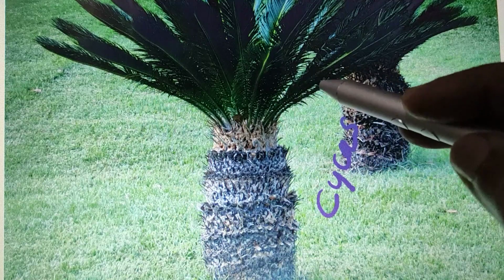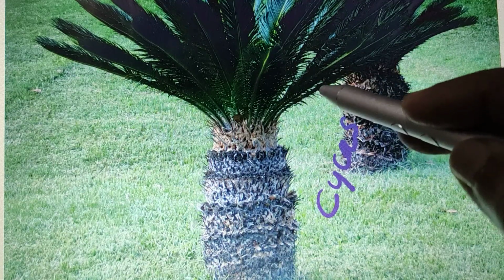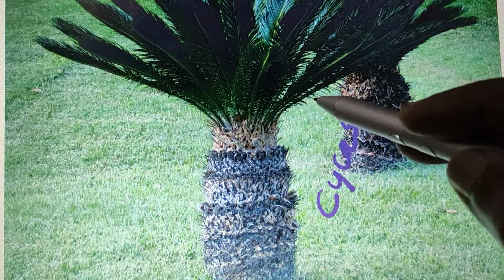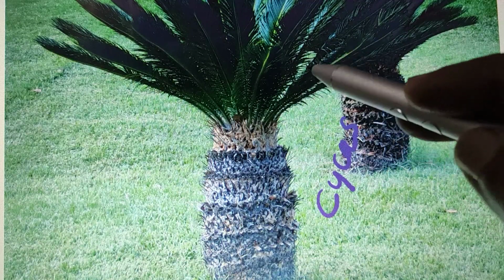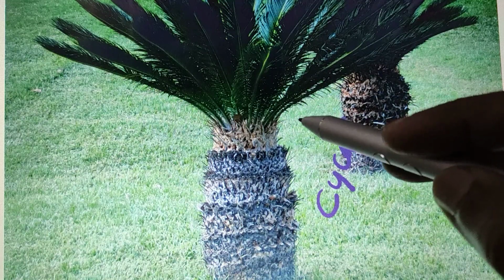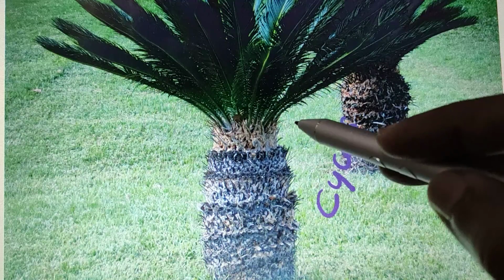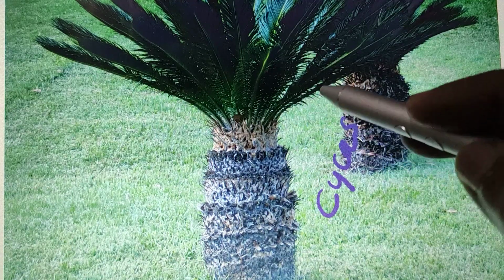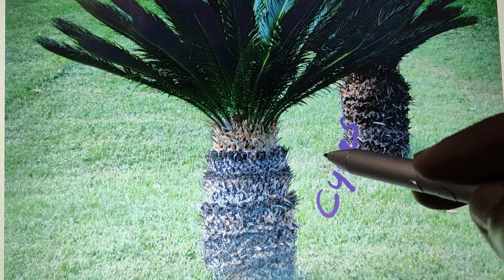Any type of plant, whether it is gymnosperms or angiosperms, those plants which live for many years producing seeds and fruits are called perennial plants. So these are evergreen, they are perennial plants, and they are trees, they are vascular, that is xylem and phloem are present, and their reproductive structures are called cones, and they produce naked seeds. Seeds are not enclosed. Example, pine plant and cycas. So these points you remember regarding gymnosperms.